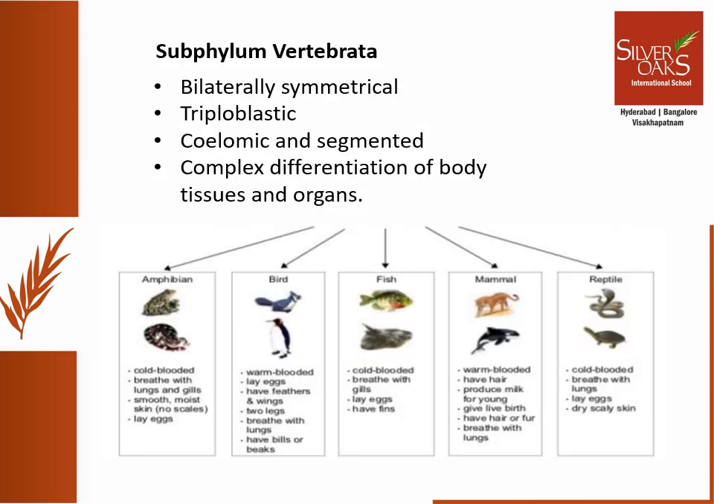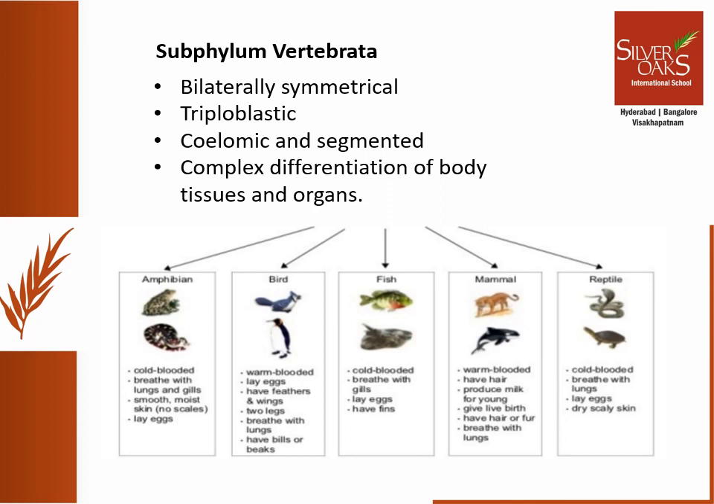Now let us look into the second subphylum of the phylum Chordata, which is Vertebrata. As it's also a chordate, it will also have a notochord. But what's the characteristic feature which differentiates it from the Protochordata? The feature is that the notochord will later on be replaced by a vertebral column. So that's why the name is Vertebrata.